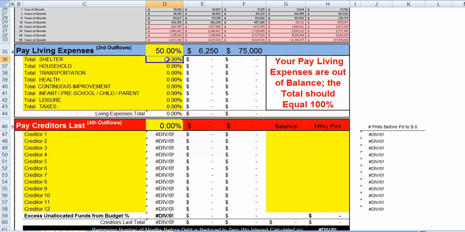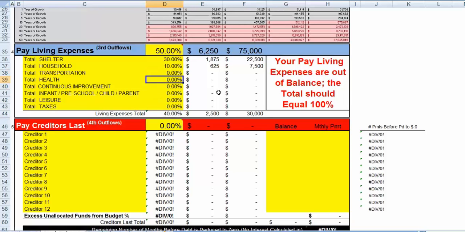So by doing that, now we have to allocate that by the categories that have been pre-assigned here. Shelter, let's say, is 25%. So that means by taking 25% of our budget for living expenses creates a $1,563 contribution to pay for mortgage or rent, to pay for utilities, some maintenance items, and maybe that's too low. Maybe we should jump that to 30%. Okay, so that's $1,875 now. So now we need a household budget of groceries and that type of thing. Let's say, let's go 10% here. And again, we're trying to get down to a 40%.